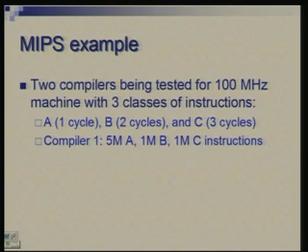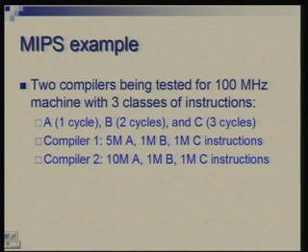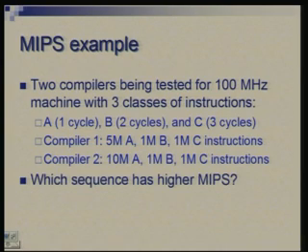So compiler 1 produces, for a given program, and now we are looking at an entire program. The situation is similar, but instead of some piece of code we look at one whole program. Compiler 1 produces 5 million instructions of type A, 1 million of type B, 1 million of type C, and the second compiler produces 10 million of type A, 1 million of type B, and 1 million of type C. So it is just producing more instructions of type A, and others are the same. Now which compiler gives you higher MIPS?